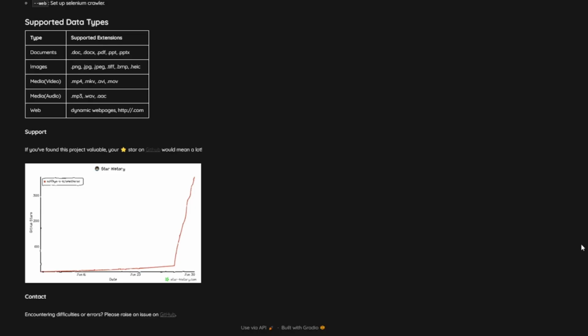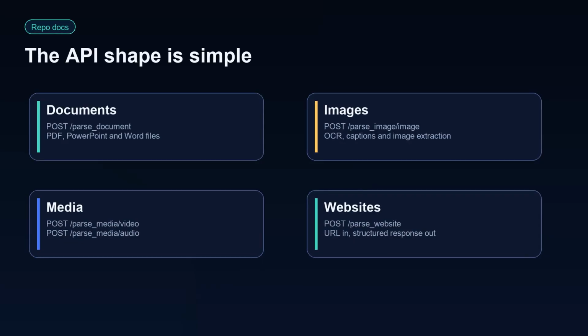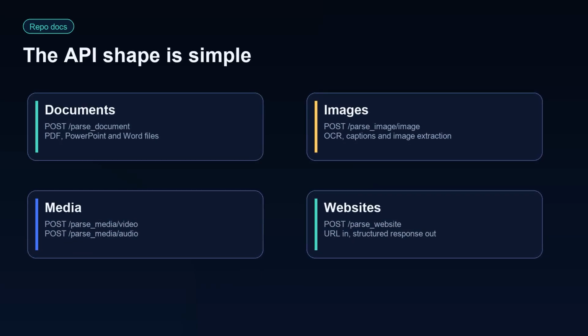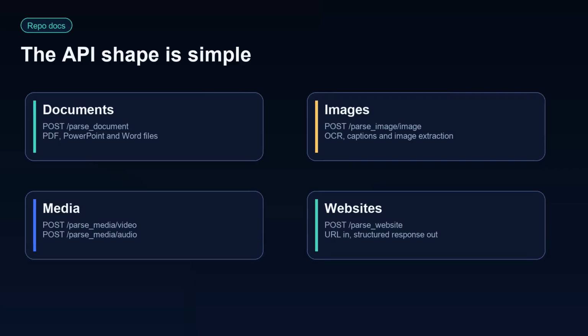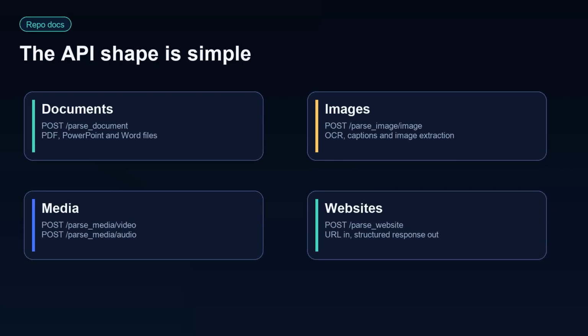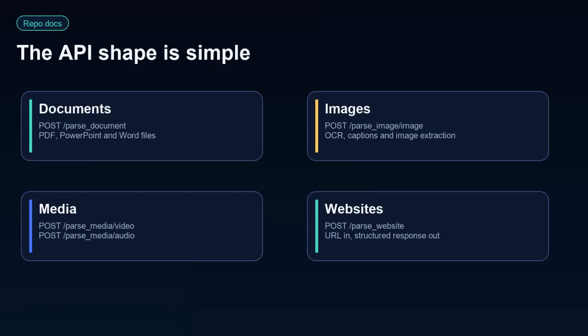The repo docs show the API shape. Documents go through parse document. Images go through parse image. Audio and video go through parse media. Websites go through parse website. The goal is one pipeline that feeds AI apps clean, structured output.